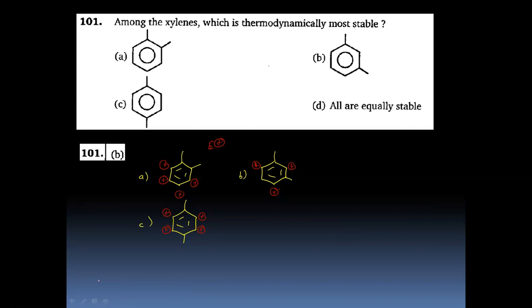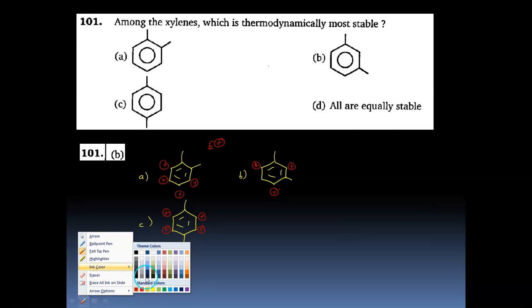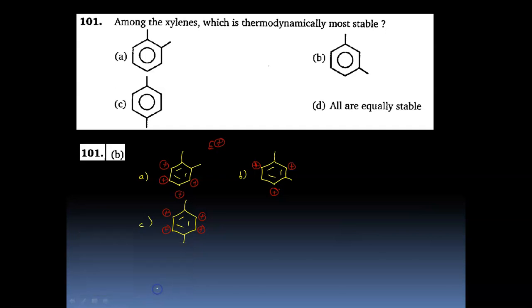They are supportive of each other's plus R effect if they are at ortho and para positions, right? So meta positions, you can see that in the B molecule, the number of activated sites where an electrophile can attack is minimum. So reactivity is least. So this can be one of the arguments to say that it is thermodynamically more stable. Hence the answer will be B.